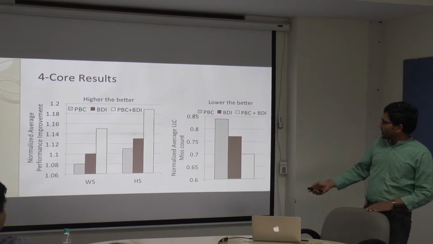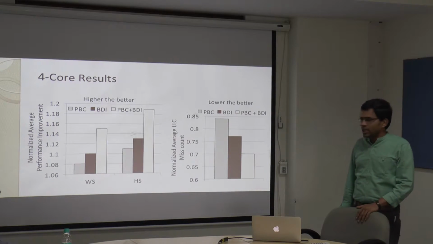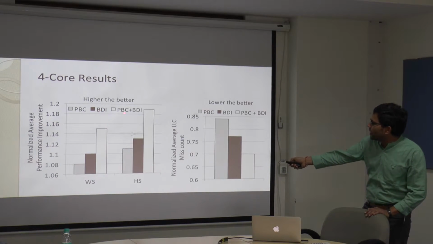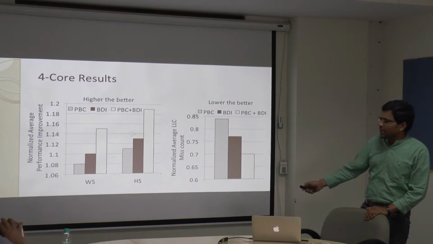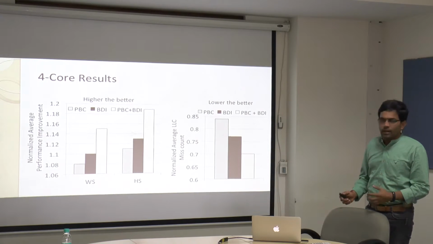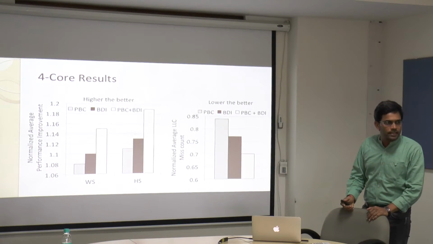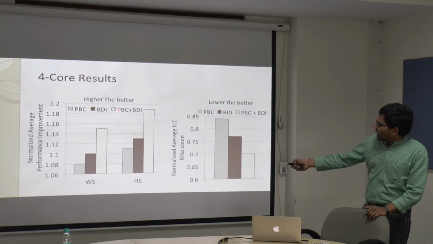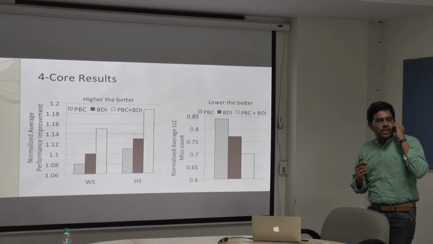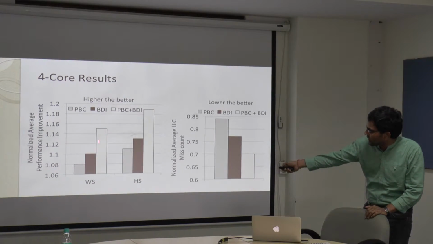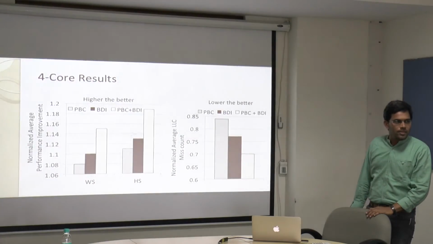Because of the compression, we also reduce the miss count, so lower is better here. By the way, these three are PVC, BDI, and PVC plus BDI. PVC is the compaction of only the prefetched blocks; if a single block is there which is not prefetched, we are not going to compact it. BDI compacts at the single block level. And PVC plus BDI compacts even a single block using the BDI technique. That is the reason these give you better performance.